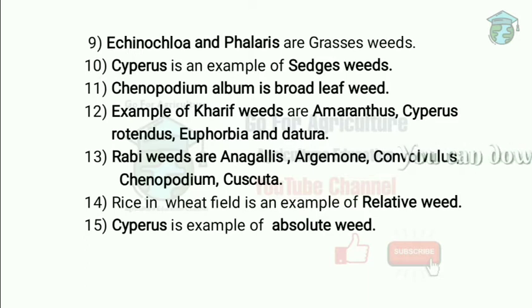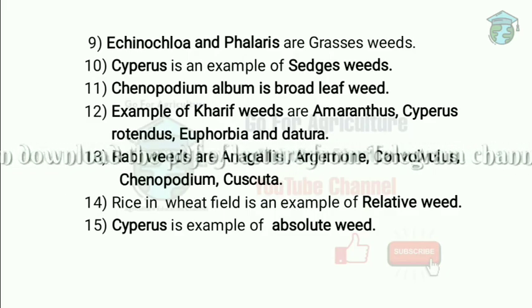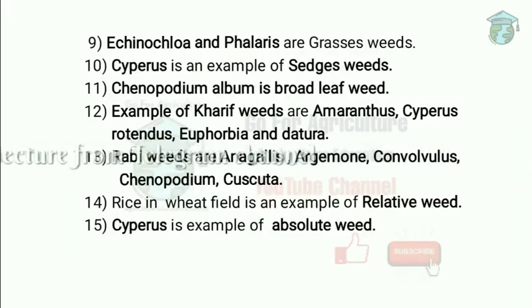Next one, Chenopodium album is a broadleaf weed. We have already discussed the Chenopodiaceae family, that is beet, sugar beet. Broadleaf weed means leaves are arranged on the stem, and it has a cylindrical stem. Usually it consists of a tap root. Chenopodium album is also called Bathua.